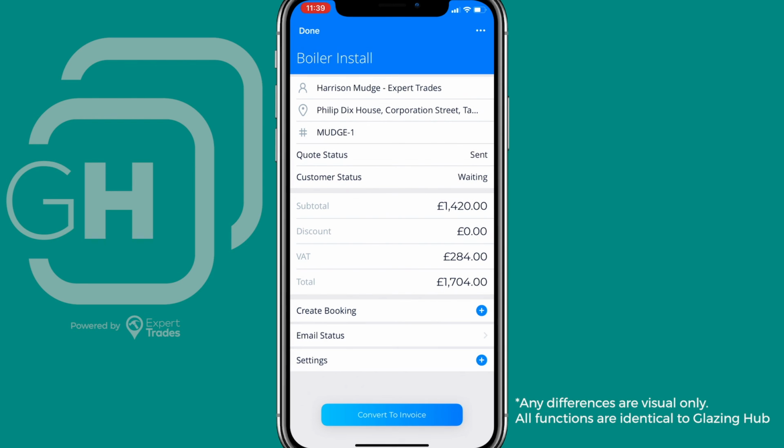And there we have it. The quote has now been sent to the customer. The quote status has changed to sent. Customer status is still waiting because the customer's obviously not responded to the quote yet. They've not accepted or declined it, so that's going to change when they do that. You will also get a copy of the quote that you send to the customer, assuming you kept that option on in your settings, so you can double check the details that went to the customer.